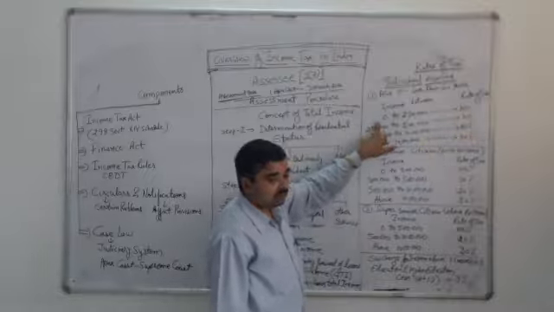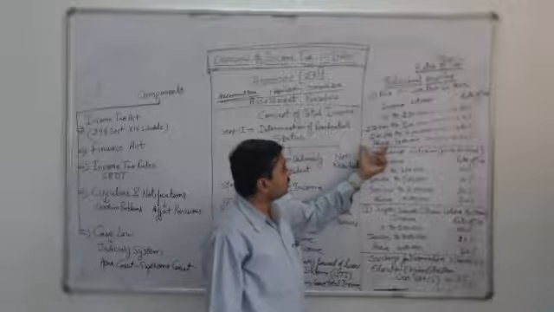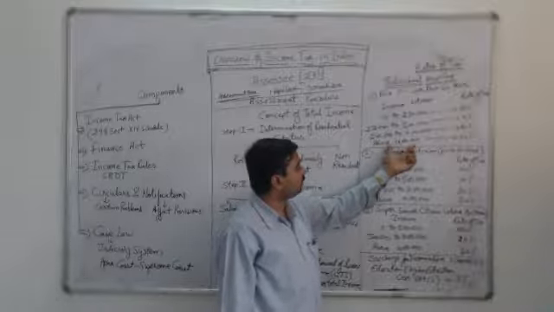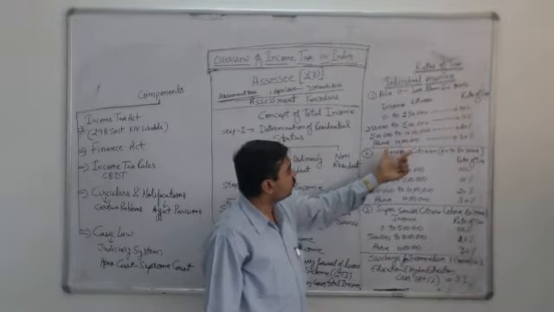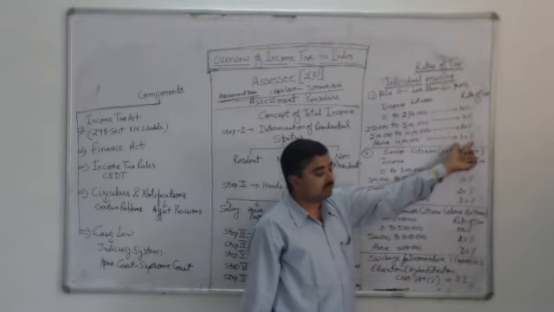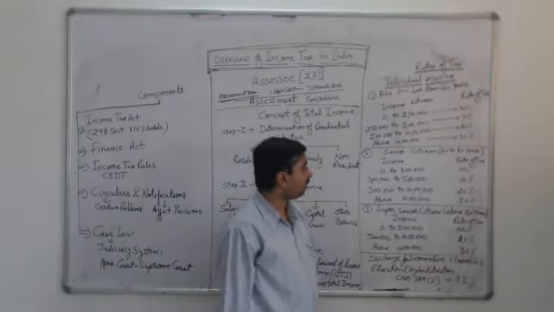But if the assessee's income increases and is between 2,50,000 to 5 lakh rupees, 10% is the rate by which the tax is calculated. Similarly, if the assessee's income is between 5 lakh to 10 lakh rupees, 20% will be the rate of tax, and if the assessee has earned more than 10 lakh rupees, the amount which is more than 10 lakh will be taxed at the rate of 30%.